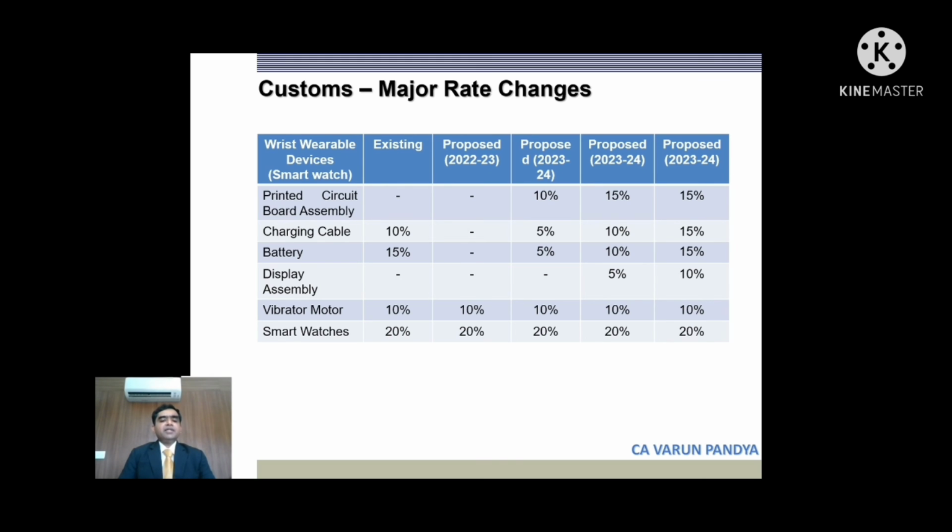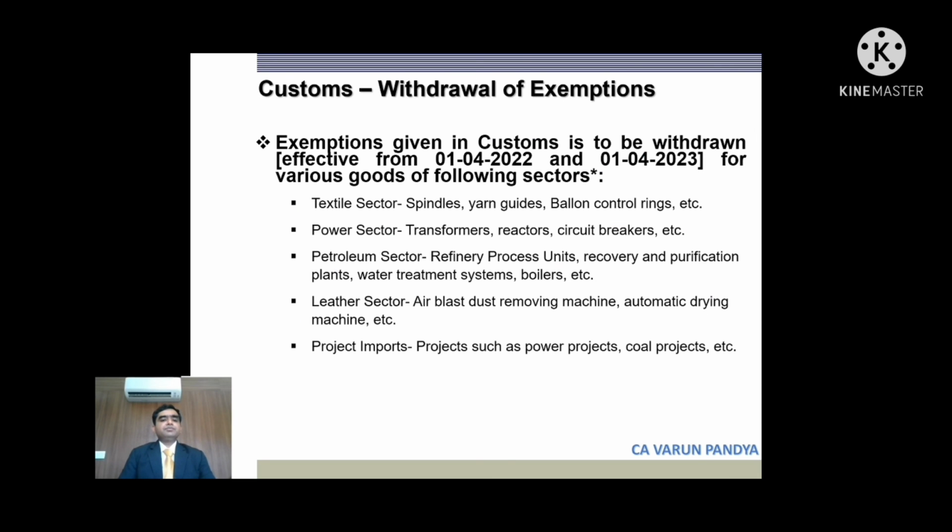So there are some long-term changes proposed in customs. Printed circuit board assembly is currently not taxable, it's exempt. In the current year it is proposed to remain exempt. However, from 2023-24 it is proposed to be taxed at certain rates. Charging cables are proposed to be exempt in this financial year, that is 22-23, and subsequently they are supposed to be taxed. The same is the case with batteries: exempted for 1 year, and subsequently supposed to be taxed at incremental rates.